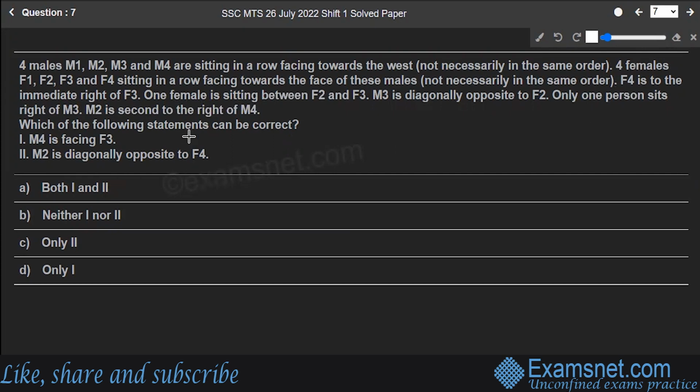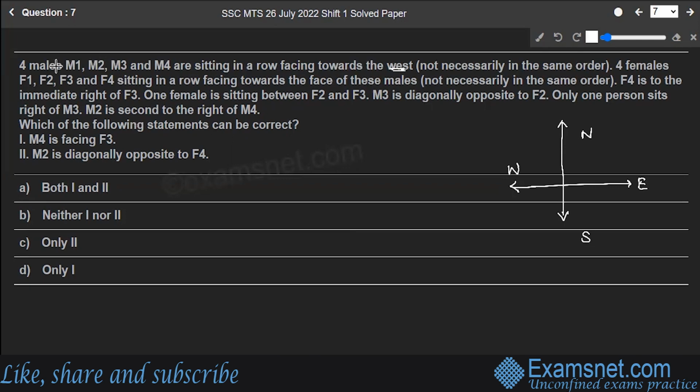So first of all, let's make the sitting arrangement of the males and females. I hope you are clear with the directions. Here is north, here is south, east, and west. Now according to the given statements, first thing, F4 is to the immediate right of F3. Let's make the sitting arrangement for the females. Females are facing towards the males. Let's talk about the males.